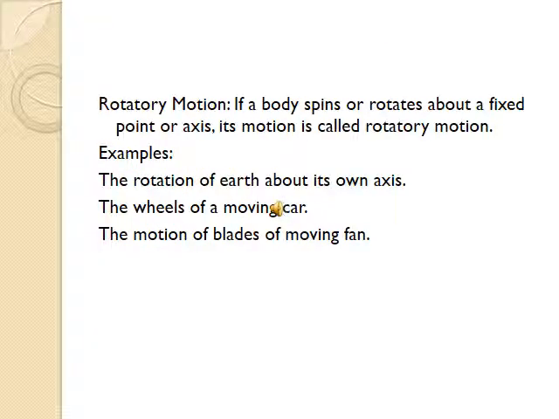Rotatory motion. If a body spins or rotates about a fixed point or axis, then its motion is called rotatory motion. For example, the rotation of Earth about its own axis, the wheels of a moving car, and the motion of blades of a moving fan.